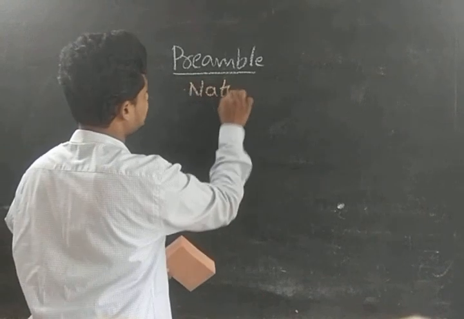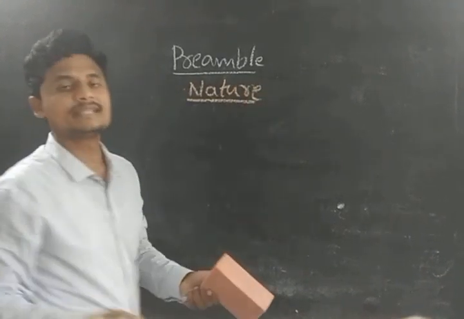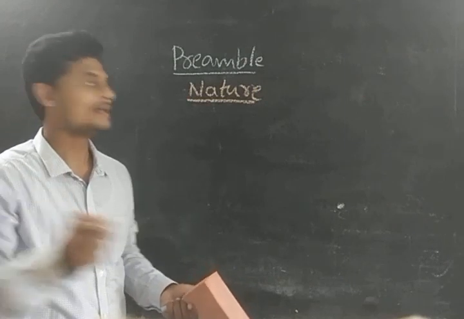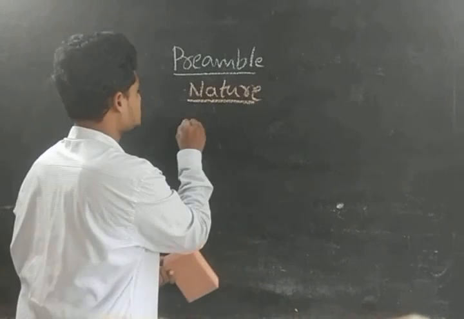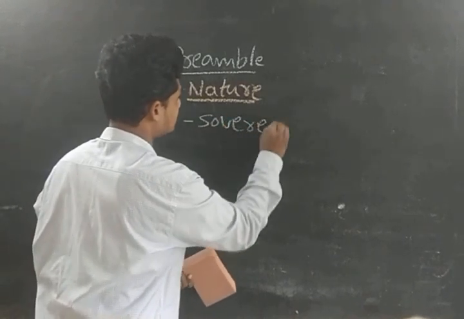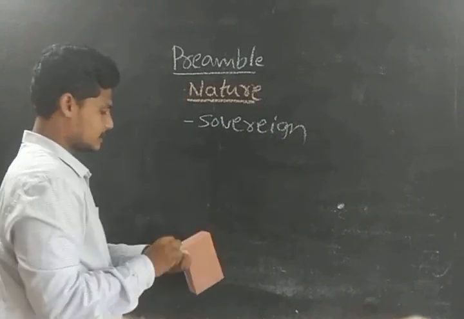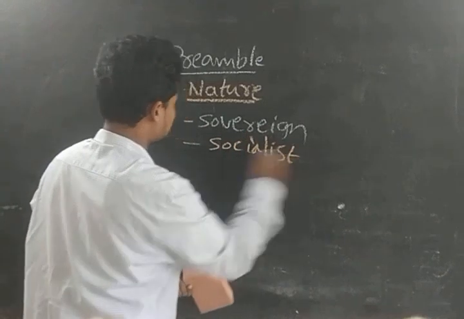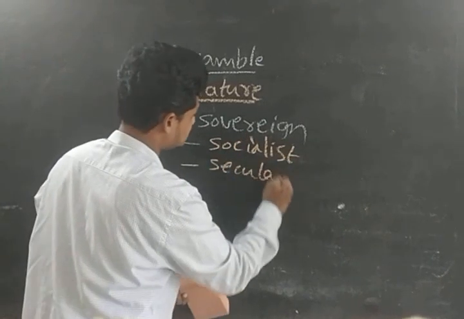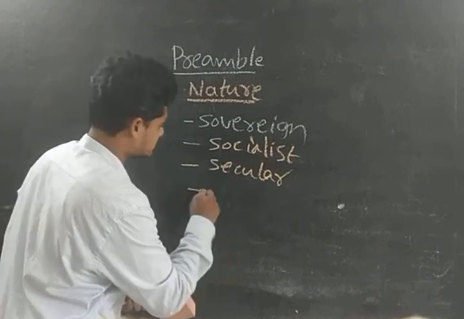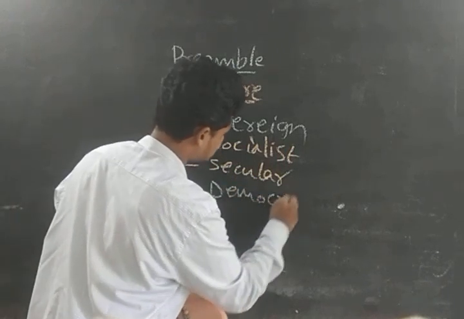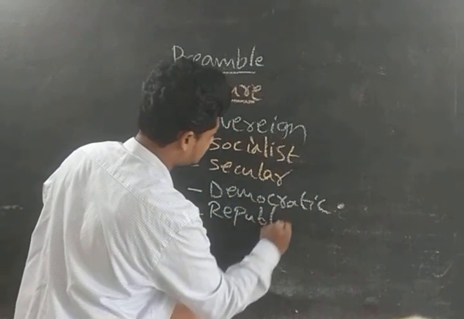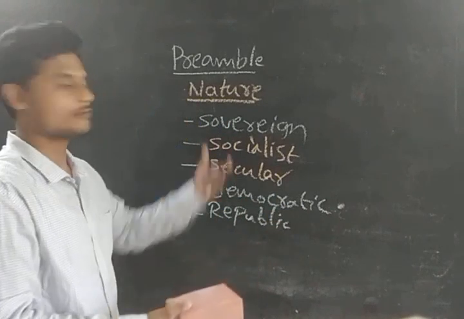In the nature, I said, we the people of India having solemnly resolved to constitute India into a sovereign, socialist, secular, democratic and republic. Guys, I think you are clearly seeing this type of font or version.